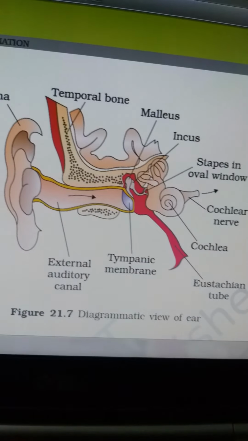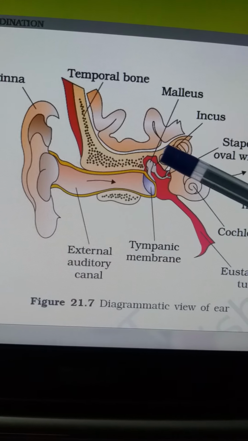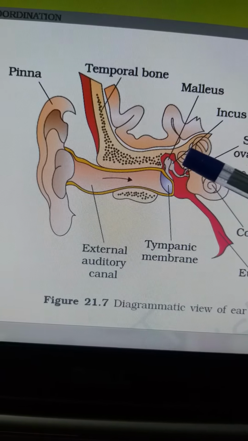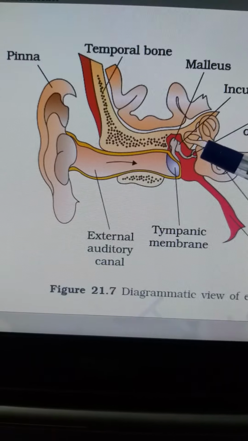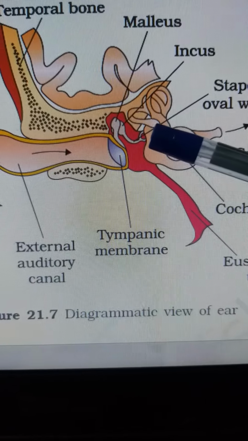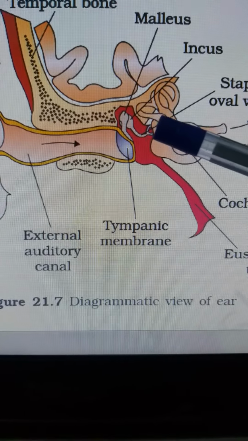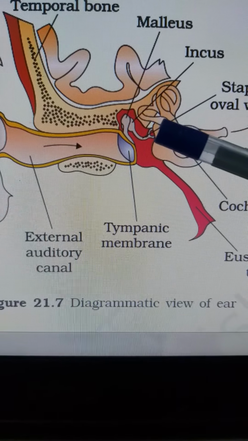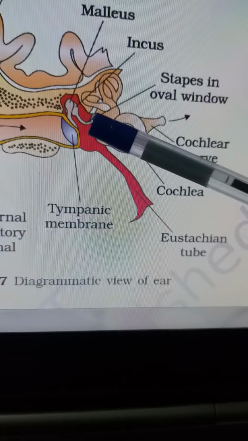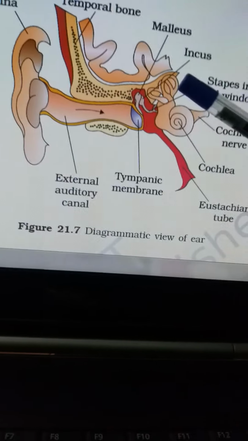In many other books, because of their shape, they are also known as hammer, anvil and stirrup. If you see closely, this portion is like a stirrup. Stirrup means, if you see a horse, the rider puts his feet like that, so it gets the name. Stapes and stirrup are the same thing.